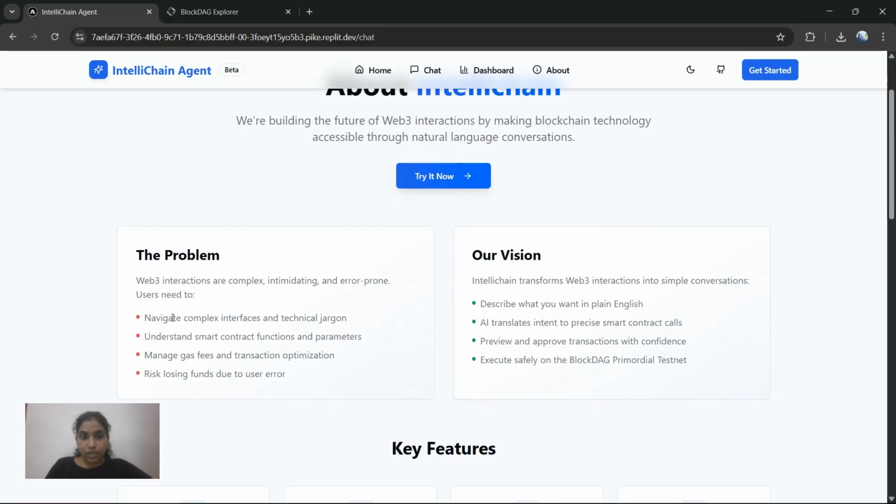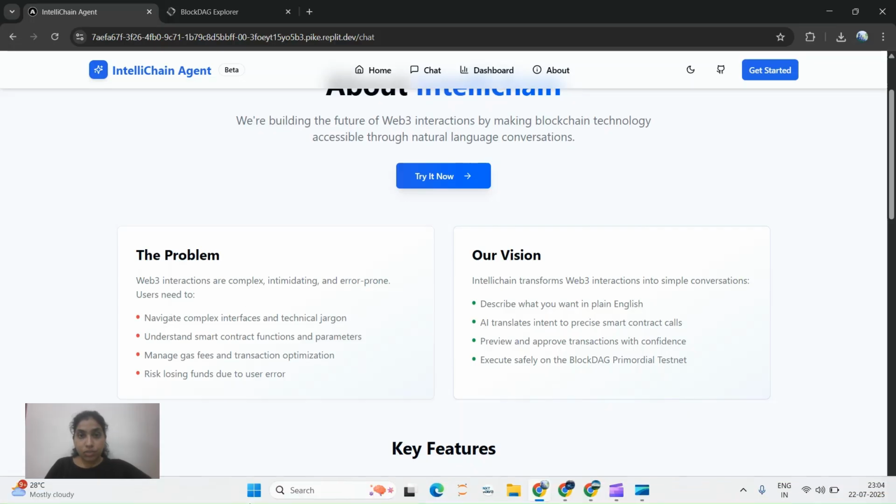Navigating complex interfaces and understanding technical terms like smart contracts or gas fees is confusing. Managing gas fees and transferring something puts a lot of pressure on the user. So our vision is to make it so simple to interact with the blockchain with pure English. You just have to give a prompt and everything will be done by the AI.